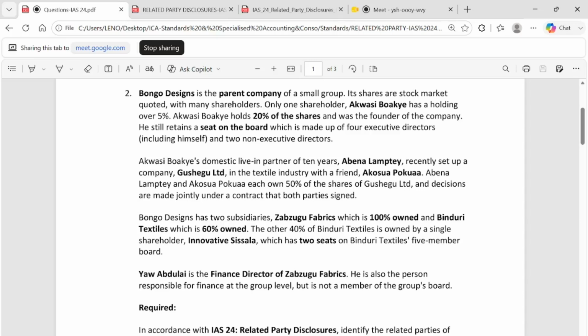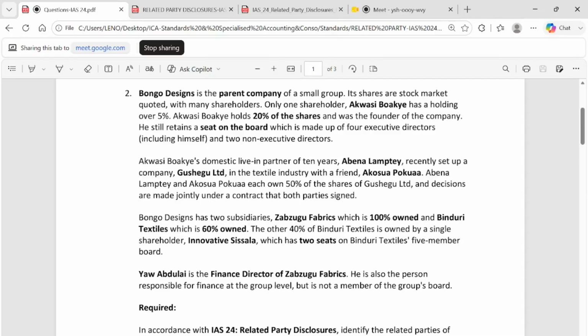Innovative Sesala has nothing to do with Bongo Design. He is a private person who has an interest in Binduri Limited, with a stake of 40%, and he has no relationship with Bongo Design. Binduri is the one that has a relationship with Bongo Design, not Innovative Sesala.